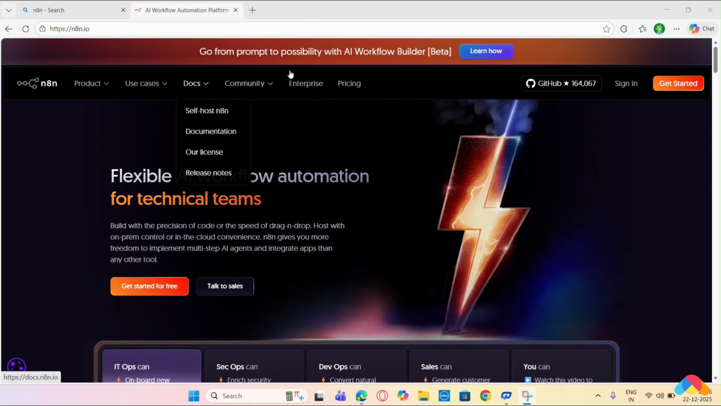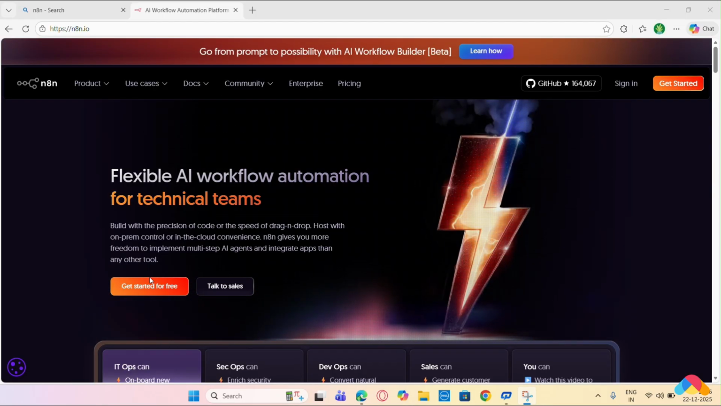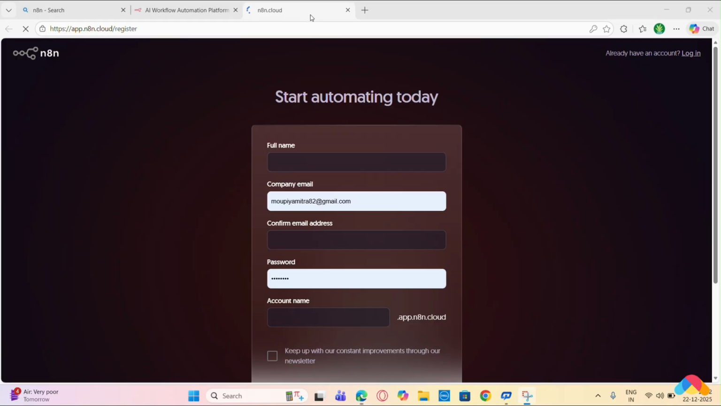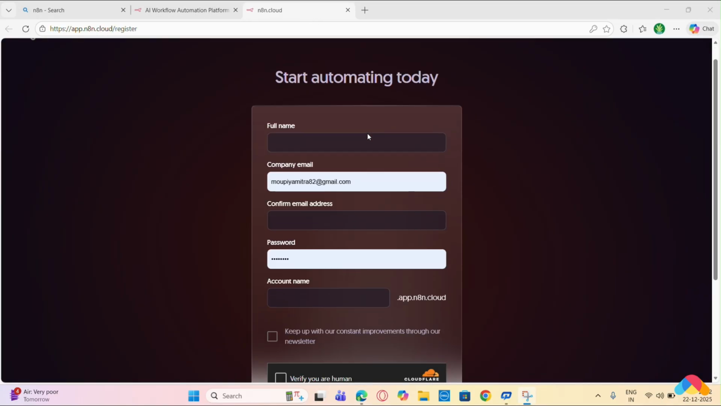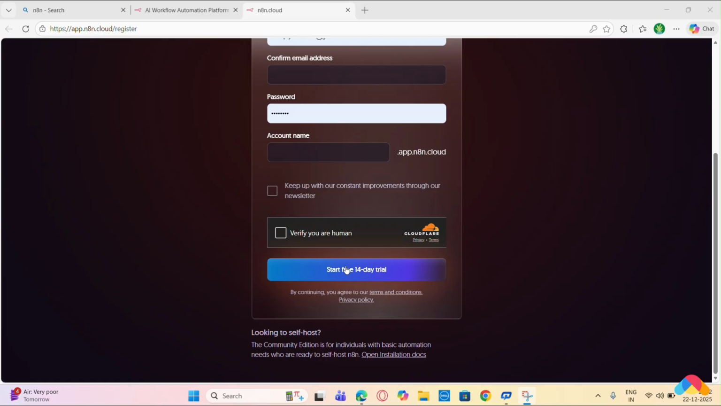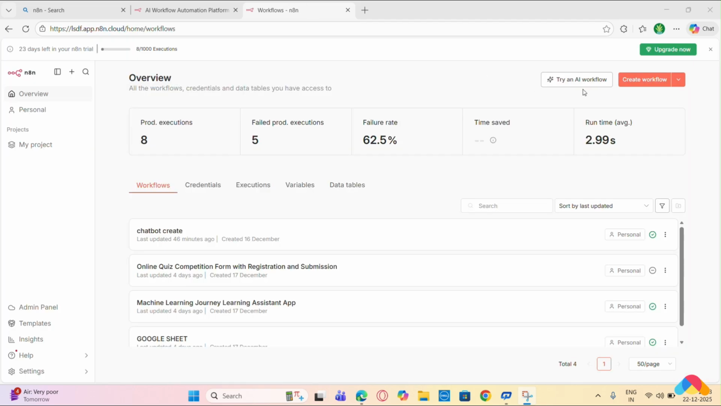This is the interface of N8N. You have to first click Get Started for free. Here you have to fill all the details one by one and then click Start for 14 days free trial. As I have already logged in, I am directly going to the interface. This is the interface. Here you have to click Create Workflow.